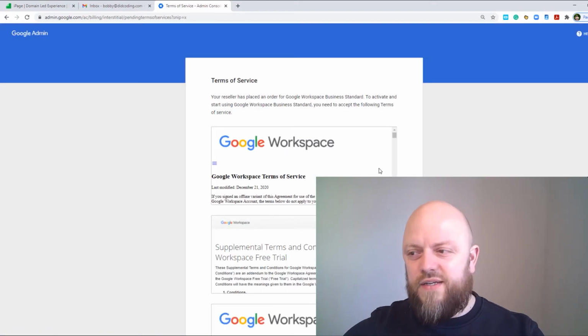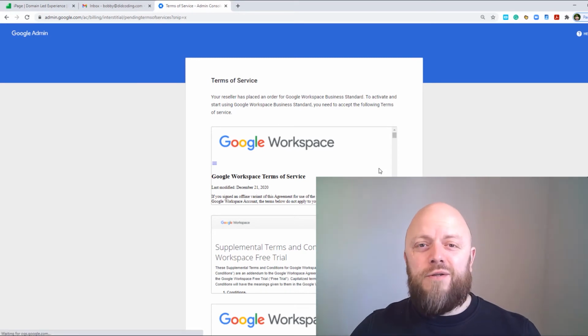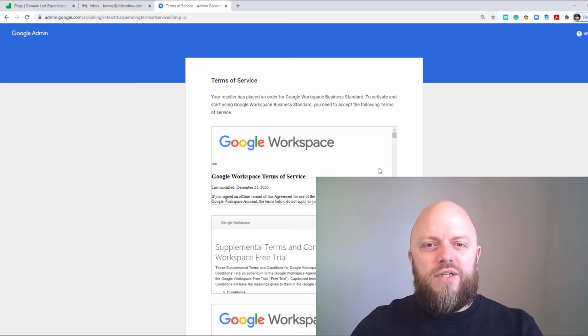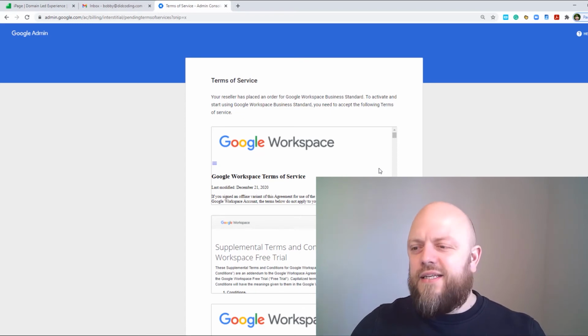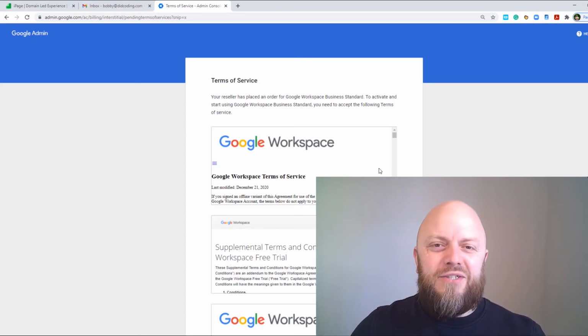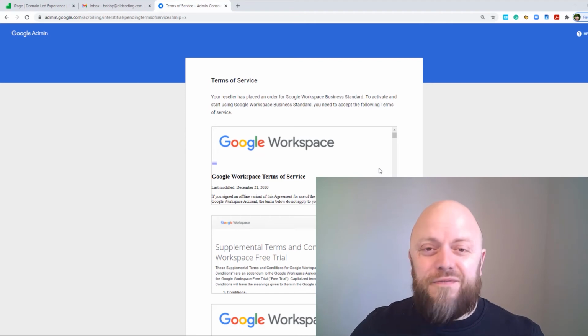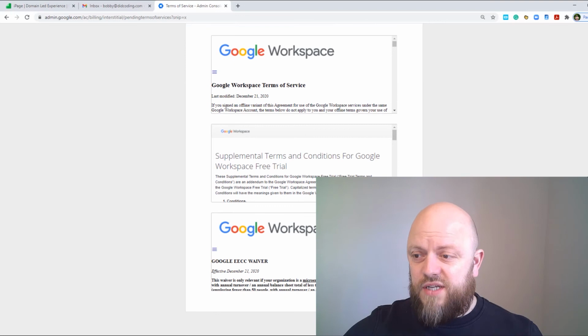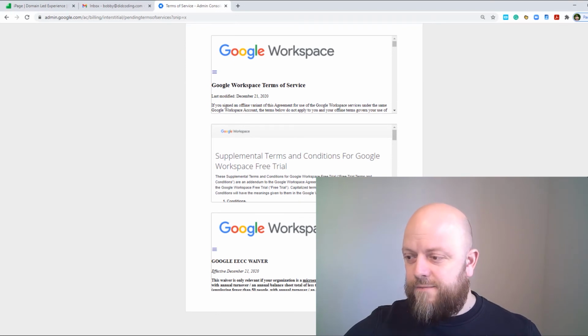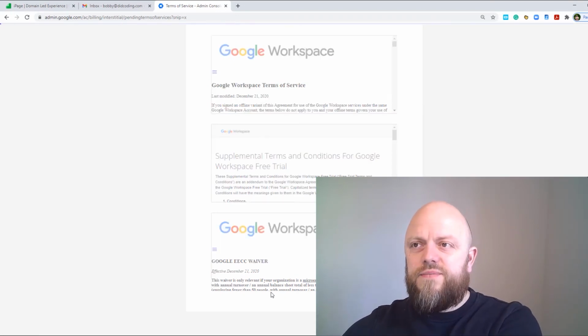So, terms of service. I've come unstuck here a few times when setting up other emails. I do a lot of web development for friends, family and whatever else, and when setting up these Google accounts, I always seem to forget this part. It can really slow things down because it won't let you sign into your Gmail until you've done this, and you'll find you go round and round in circles. So these are the terms of service. I've read it 100 times already. Accept terms of service.